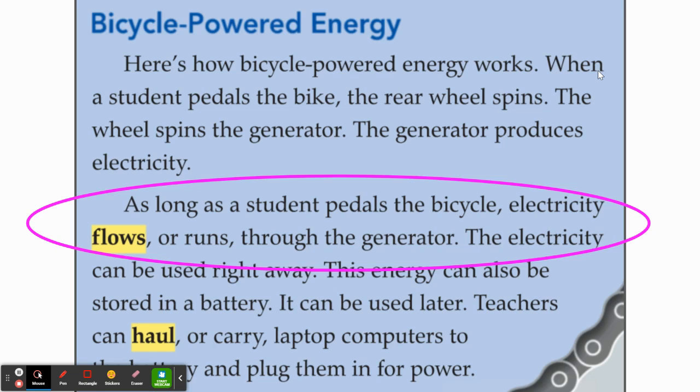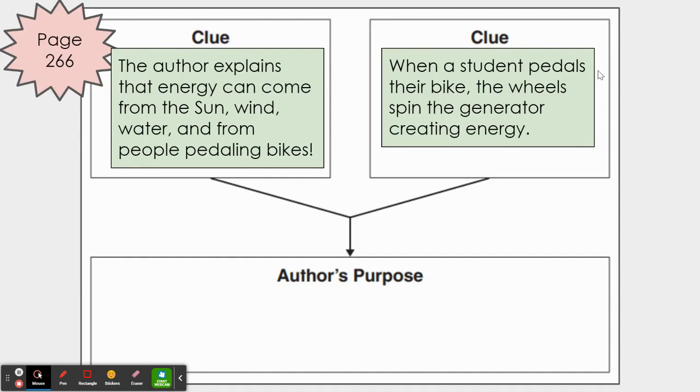As long as a student pedals the bicycle, electricity flows or runs through the generator. It can be used right away, or it can be stored in a battery. The author is trying to explain to the reader how bicycle energy works. So our second clue is describing how bicycle energy works. When a student pedals their bike, the wheels spin the generator, creating energy or electricity. Take a moment to write down your second clue.